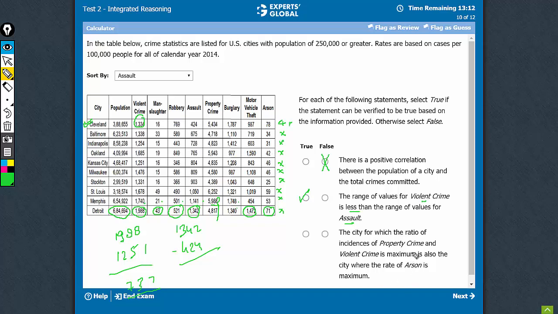The city for which this is maximum is also a city where the arson is maximum. So does Cleveland have the maximum number of arson cases? 78. Yes, 78 is the highest of these values. Just to be extra sure, if you want, you can always sort it, and we'll see that yes, 78 is the highest value for Cleveland. So yes, this is also true. The right combination of answers is false, true, true.